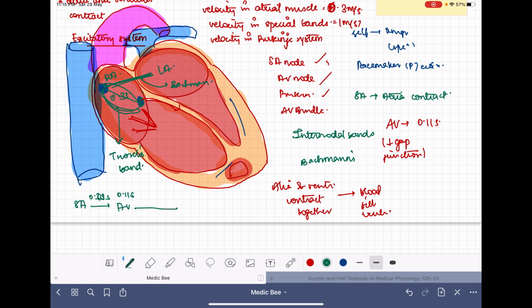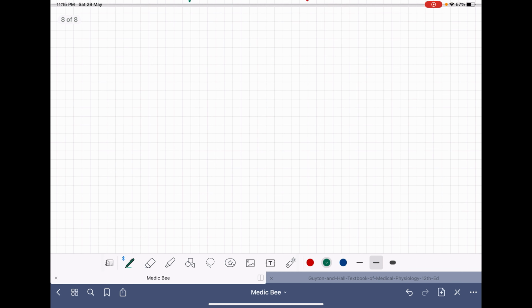From the AV node, it will take around another 0.02 seconds to reach the bundle of His. From there, another 0.03 seconds to reach the Purkinje fibers and finally the ventricular muscle. So this is how it happens. There is a delay of 0.11 seconds in the AV node that will allow the atria to contract before the ventricles. That is very necessary for the cardiac filling.